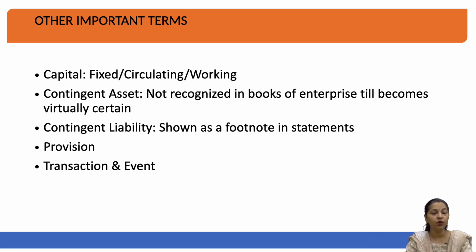This capital could be long term capital, short term capital, or also fluctuating capital. Long term capital or fixed capital would be fixed, meaning that you will certainly have this as a fixed capital irrespective of your business operations.